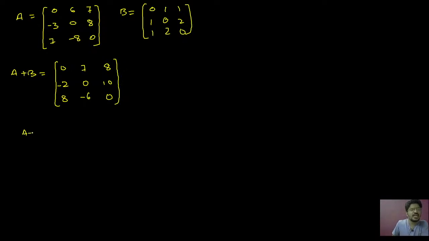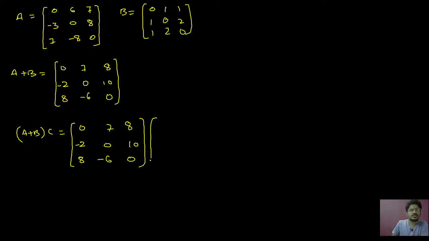Now we can calculate A plus B into C. So first you write A plus B: 0, 7, 8, minus 2, 0, 10, 8, minus 6, 0. And C, you can just see, C is 2, minus 2, 3. So now you just simplify.